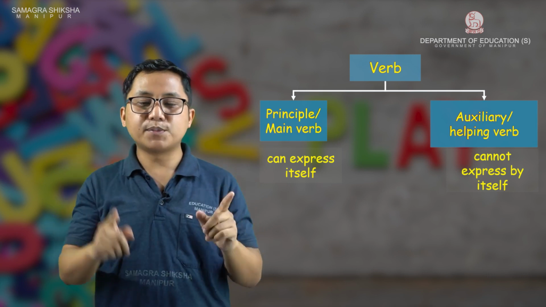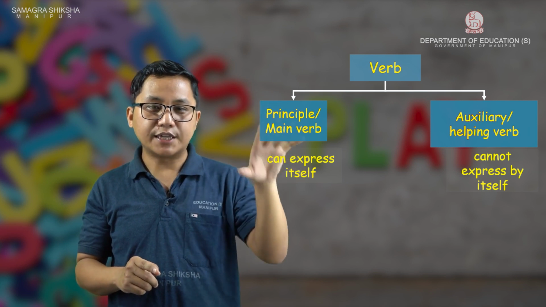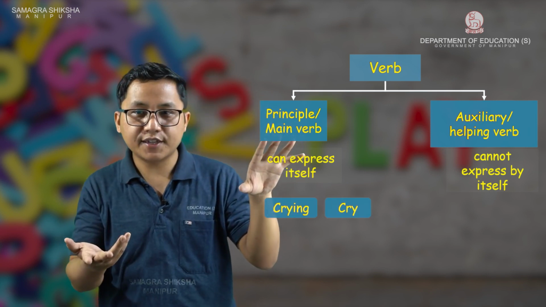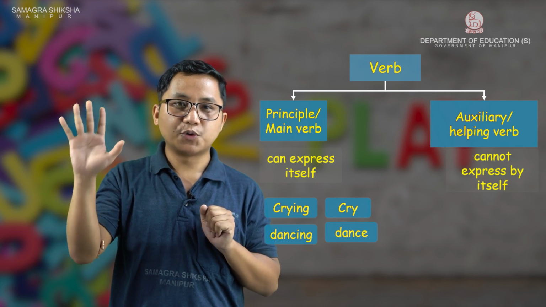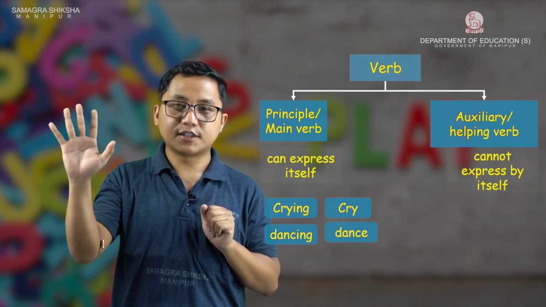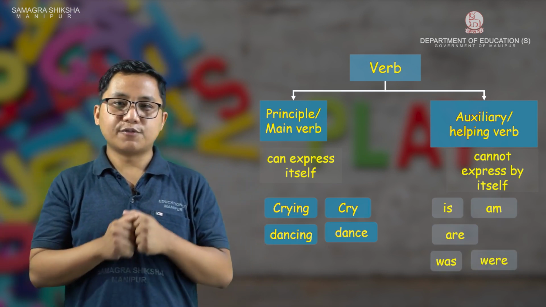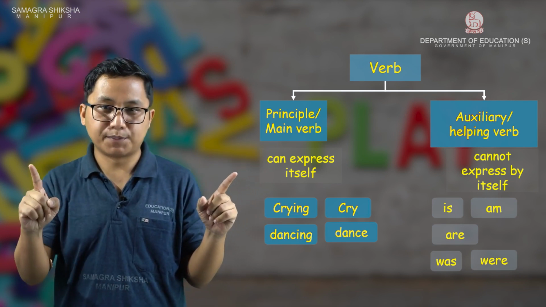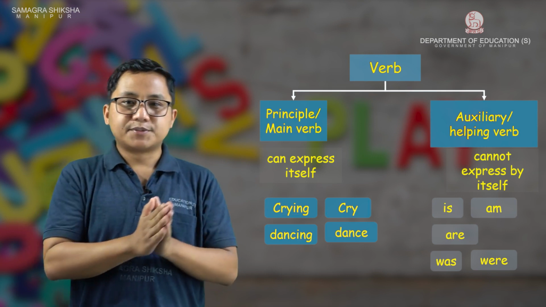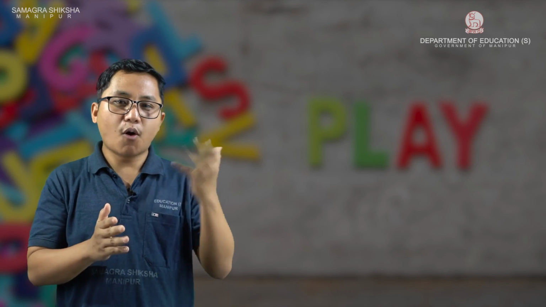For example, try to remember those words which can express themselves, those verbs are main verbs. Examples: cry, crying, dance, dancing. Auxiliary verbs or helping verbs are those verbs which cannot express by themselves: is, am, are, was, were. So many things are there. So verbs are of two kinds: principal verbs or main verbs, and auxiliary verbs or helping verbs. Sometimes auxiliary verbs can also act as main verbs.